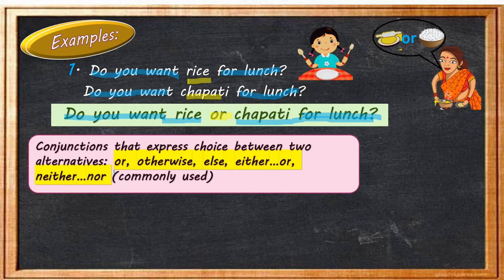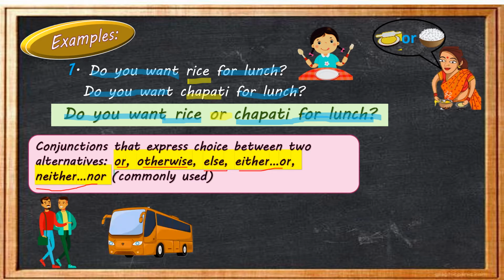Let me take a pen, children. Yes. Or, otherwise, else, either or, neither nor. These are the commonly used conjunctions that express choice between two things or alternatives. Is this clear, children? So, what are the conjunctions that are commonly used for expressing choice? Or, otherwise, else, either or, neither nor.